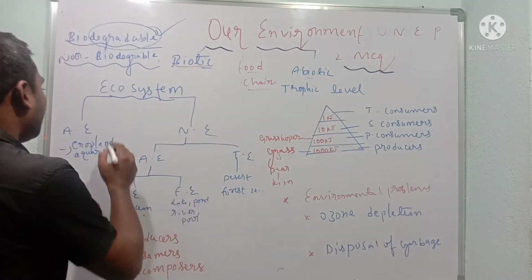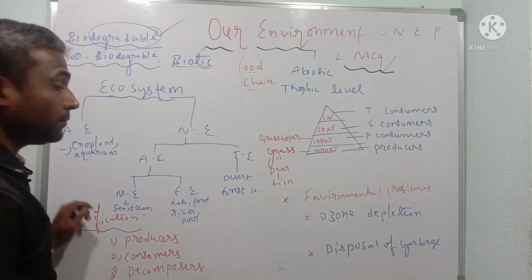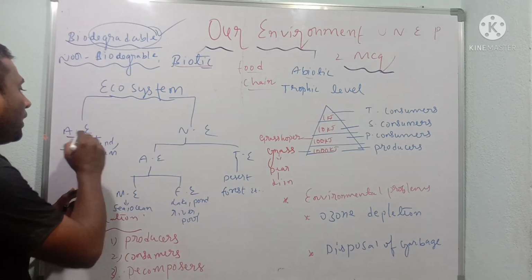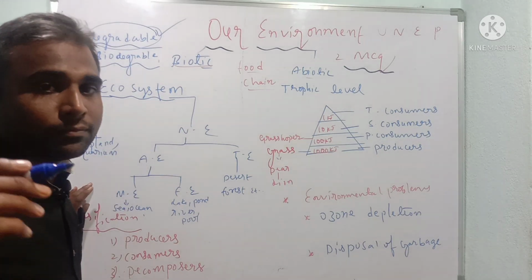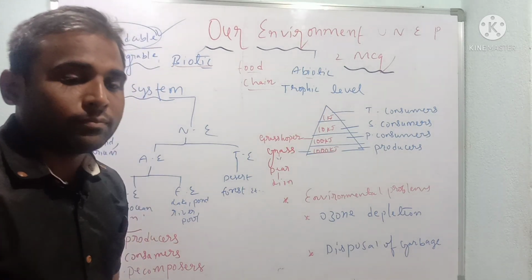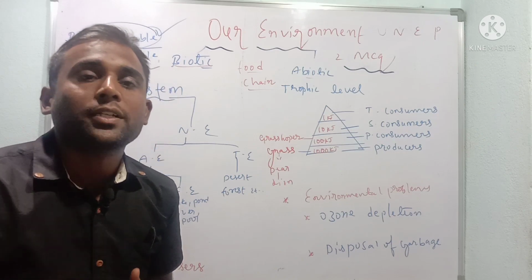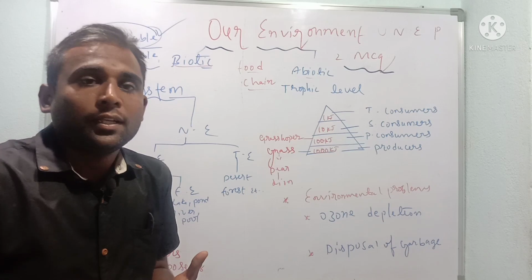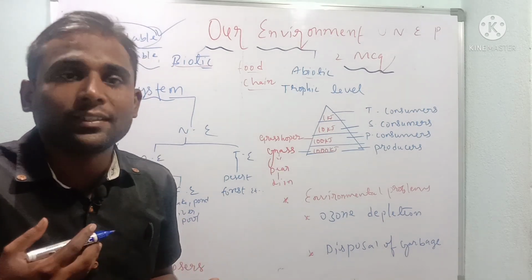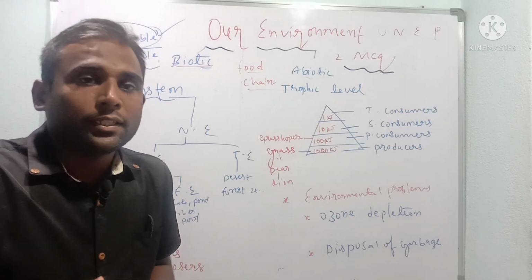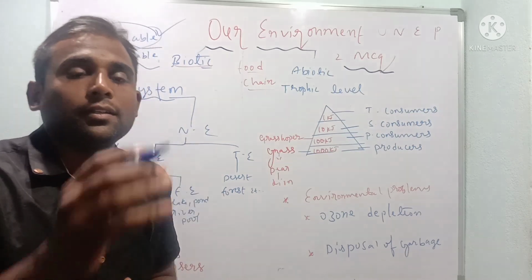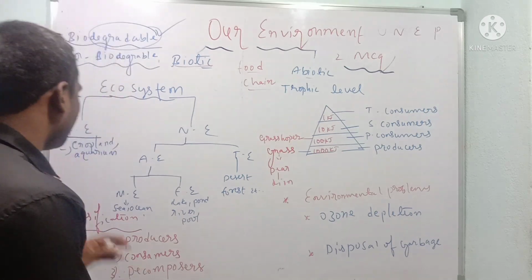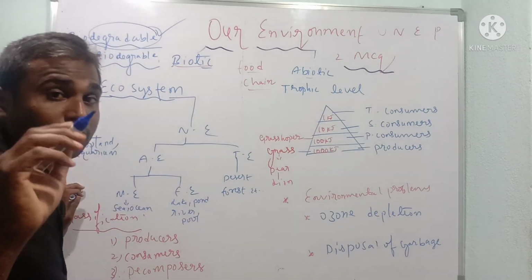Next, broadly we classify ecosystems into two types. How many types? Two types. That is aquatic ecosystem, which includes water, and artificial ecosystem. Artificial means the ecosystem made by us, by man, like cropland and aquarium.